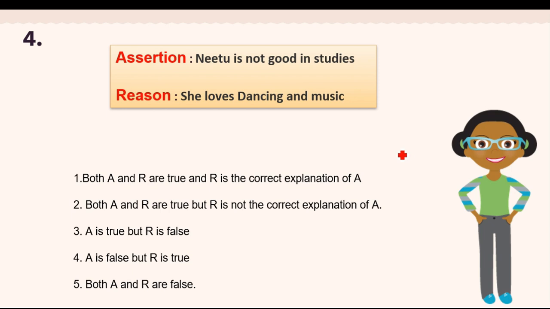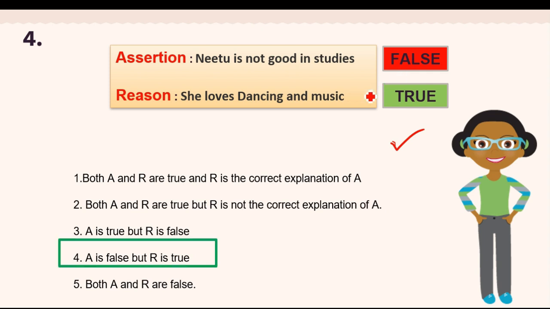Now let us see this fourth example. This is about Neetu. Neetu is not good in studies. This is the assertion, and the reason is she loves dancing and music. So what about this first statement? Neetu is not good in studies. This statement is false. And she loves dancing and music. Yes, the statement is true. So here you can see assertion is false, but reason is true. So the correct choice is A is false, but R is true.